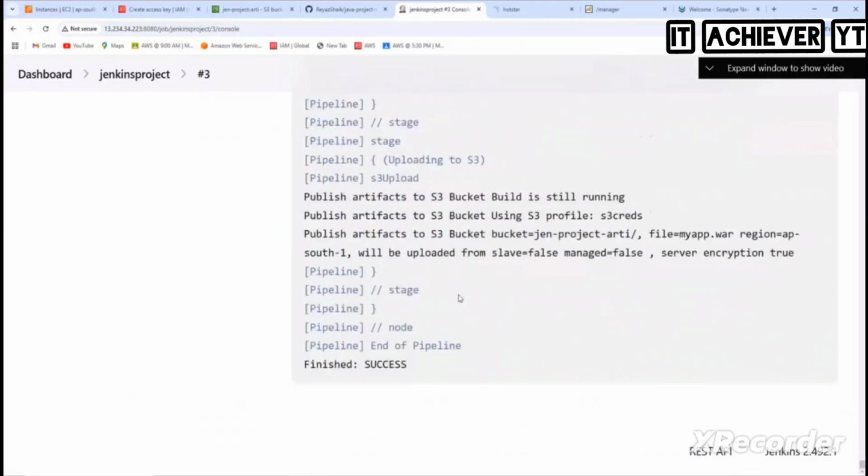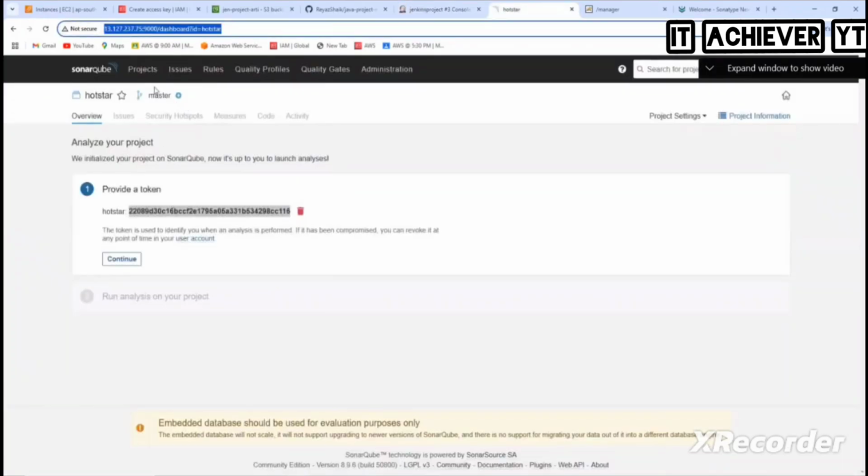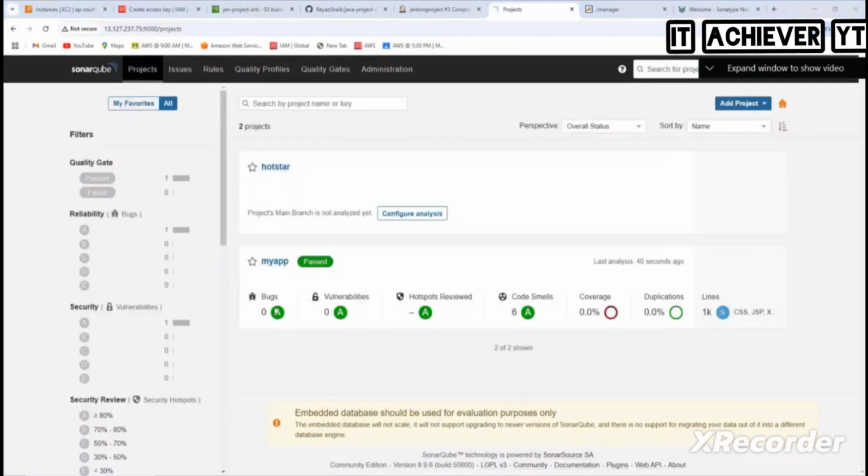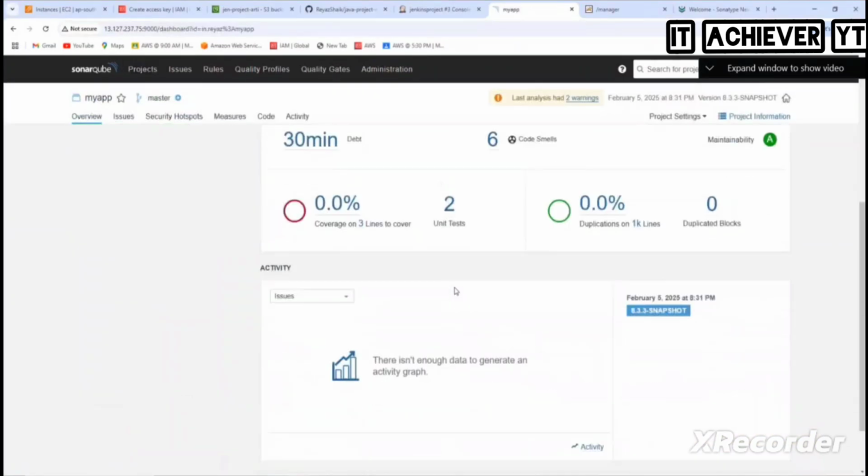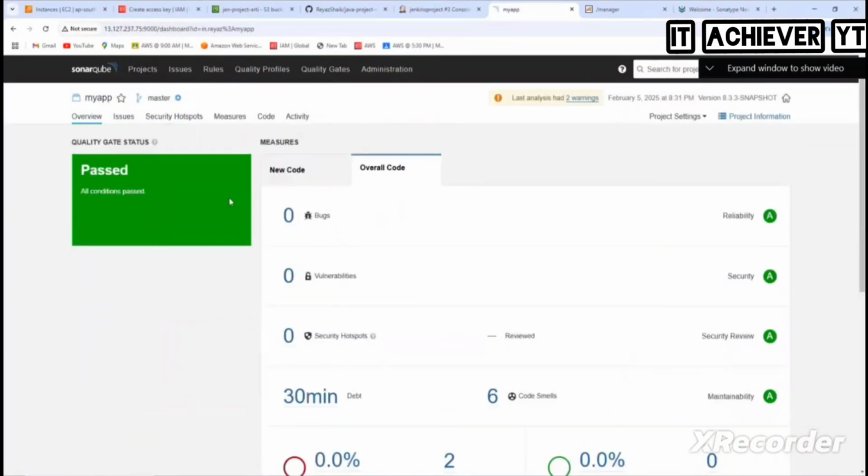Wow. Do you see this here? Success. So it has uploaded and deployed in Tomcat, uploaded to S3, and then it has done the SonarQube scanning or not? Yeah. If we go here, do you see this? Everything is passed, my app. Do you see this here? It has passed. Sonar is done.